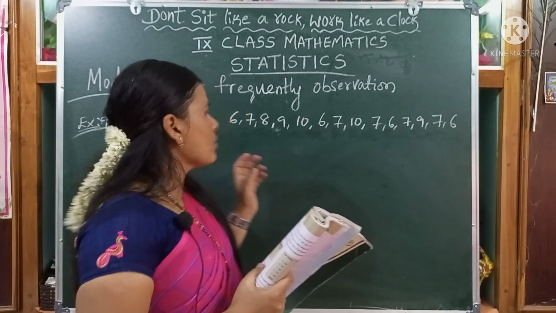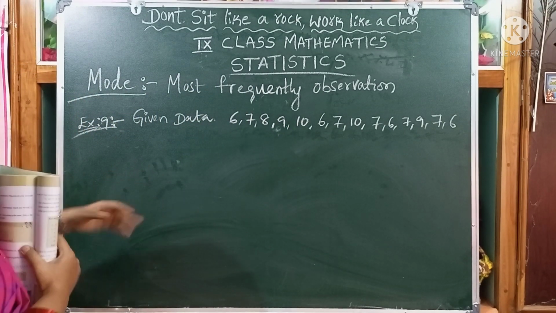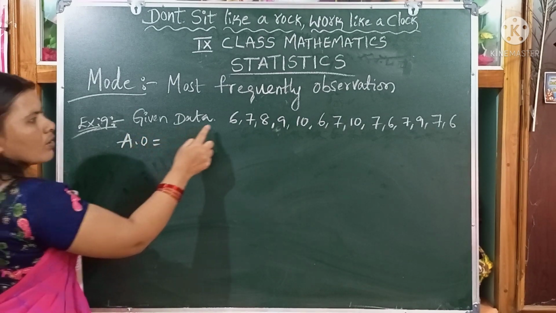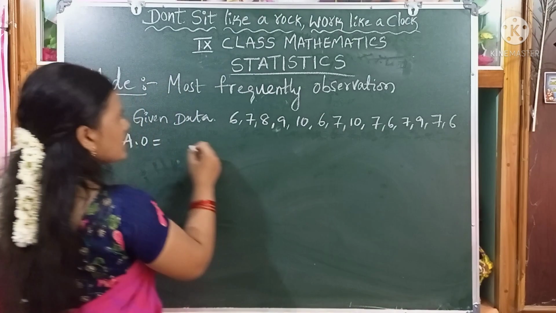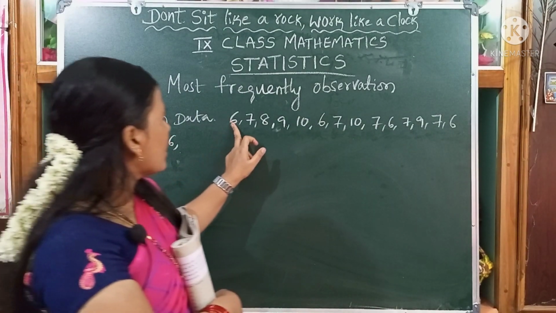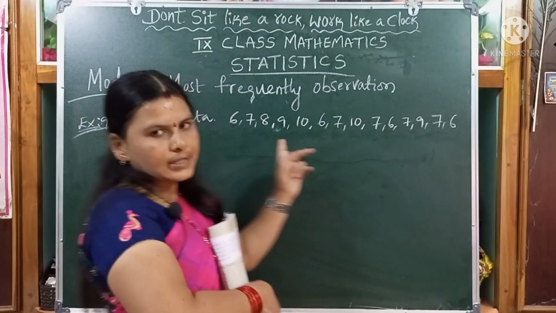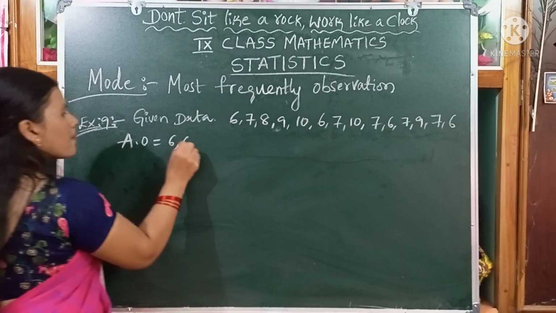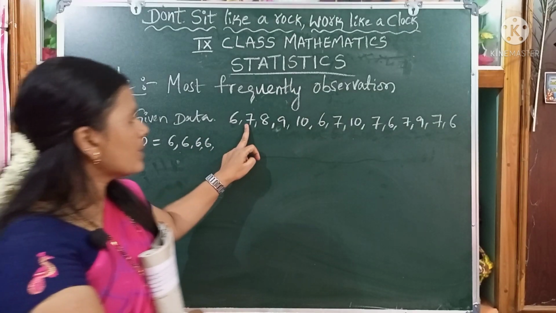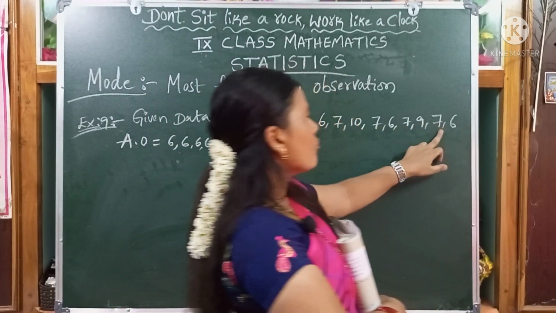Dear children, first we have to write down the data in ascending order. First, the least number is 6. How many times is 6 repeated, children? 1, 2, 3, 4. 6 is repeated 4 times. Next, 7. How many times is 7 repeated? 1, 2, 3, 4, 5.